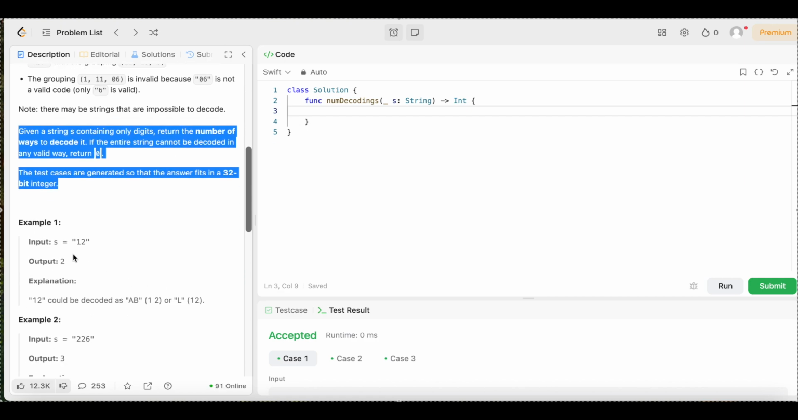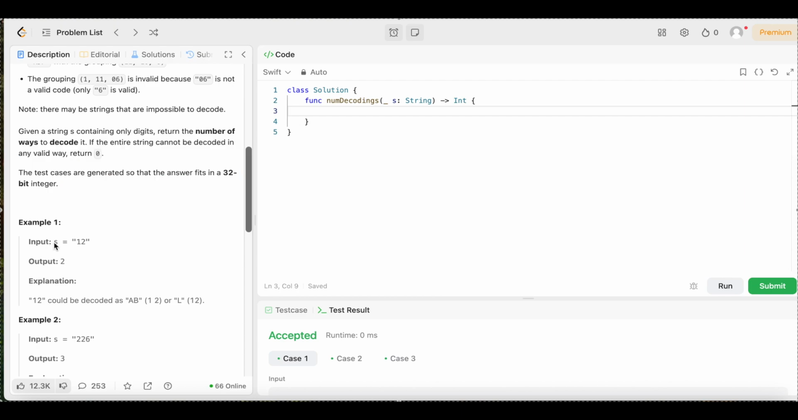So let's go ahead and take a look at these examples just to make sure we're doing this problem correctly. In example 1, the input s equals 12, and the output is 2. Output is 2 because there are two different ways we could decode this 12. The explanation says 12 could be decoded as AB, 1 and 2, or L, 12. So there are two different ways.